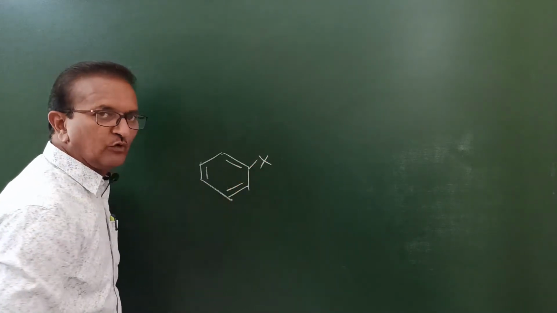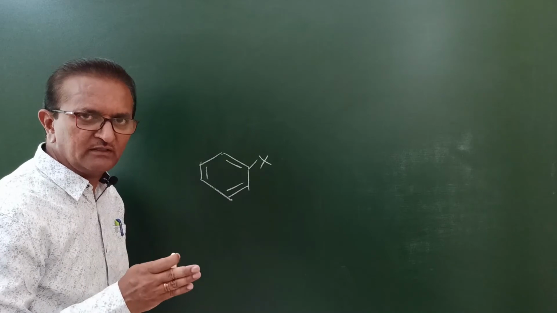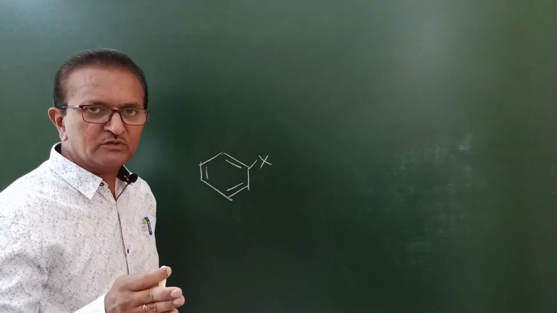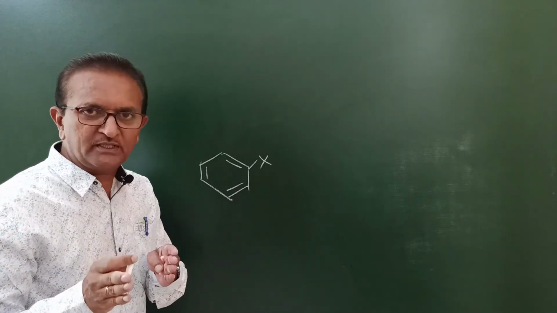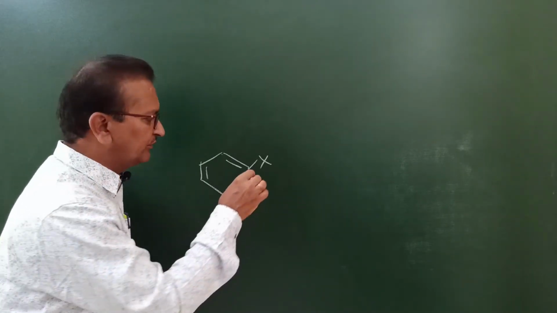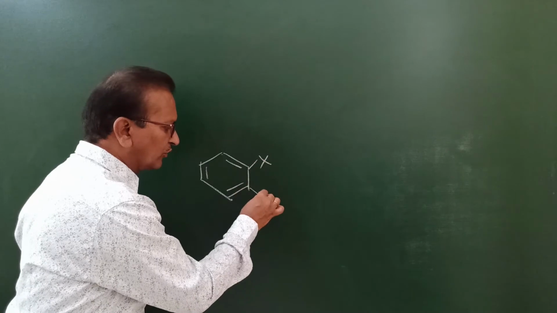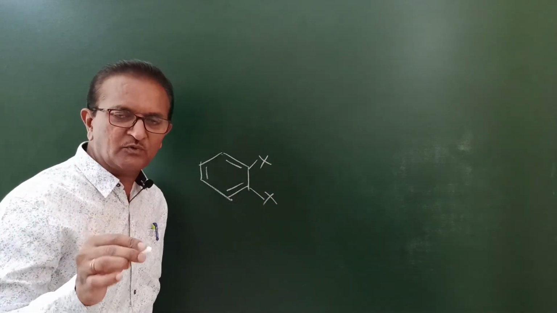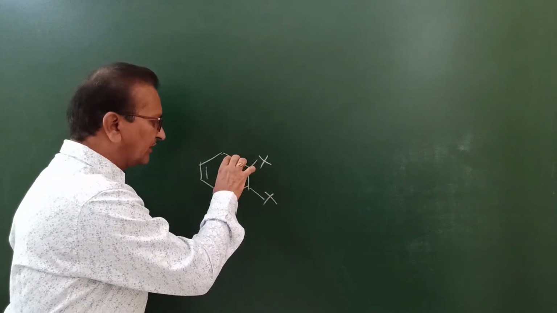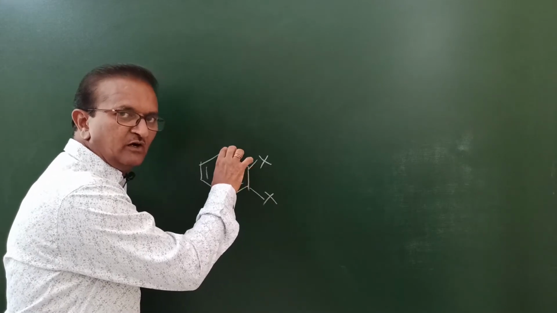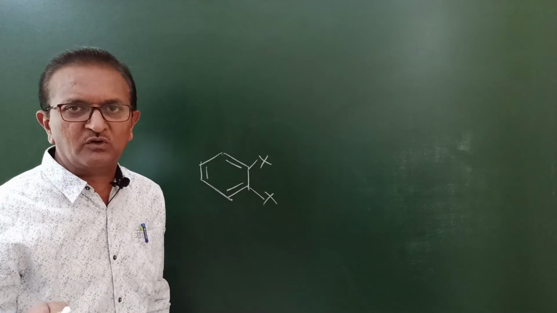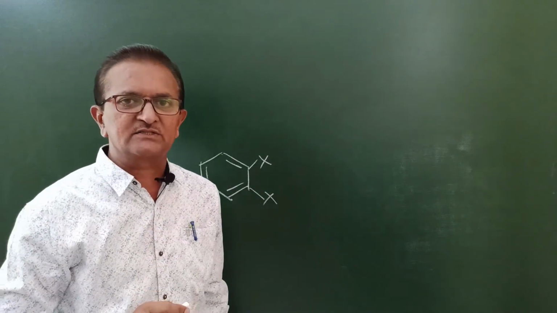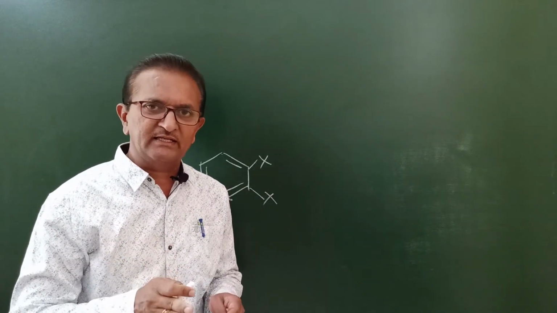What is definition of haloarenes or haloarene? The compounds, aromatic halogen compounds in which one or more halogen atom or atoms are directly bonded to benzene ring or aromatic ring or aromatic nucleus are called haloarenes or aryl halides.